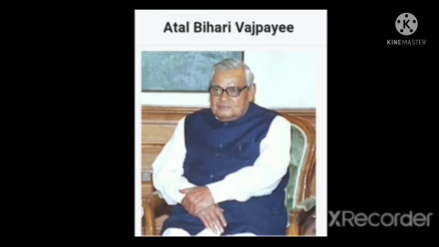And here is the picture of Atal Bihari Vajpayee. A.B. Vajpayee or Atal Bihari Vajpayee was the Indian statesman who served 3 times as the Prime Minister of India. The Lahore Declaration was a bilateral agreement and governance treaty between India and Pakistan. It was signed on 21st February 1999.